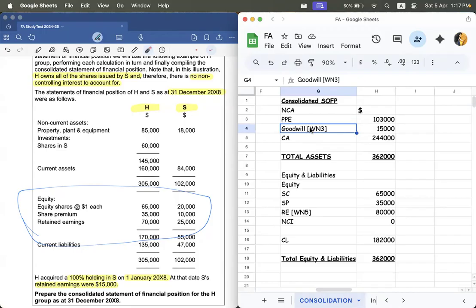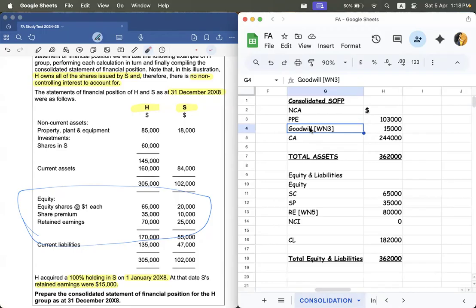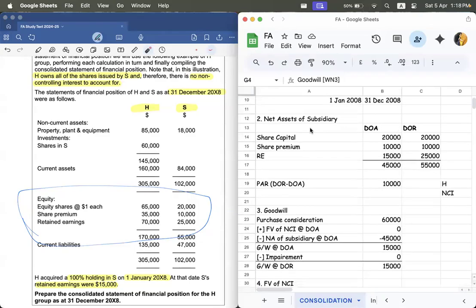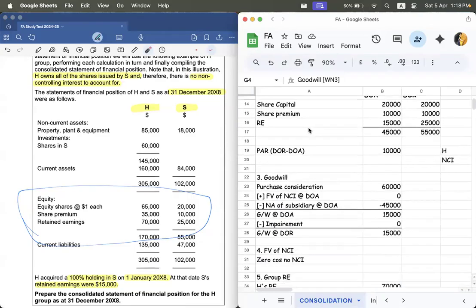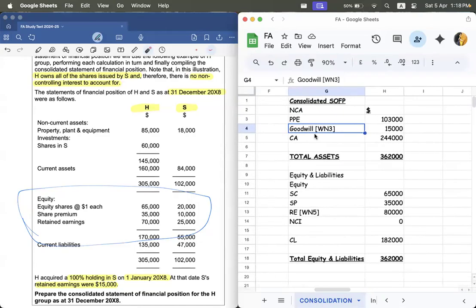Because you gained goodwill, and goodwill is an asset that you're going to get from working note 3. You must remember where it goes. Now, next is current assets. That also you're going to take together. That is this plus this. You got total assets here.